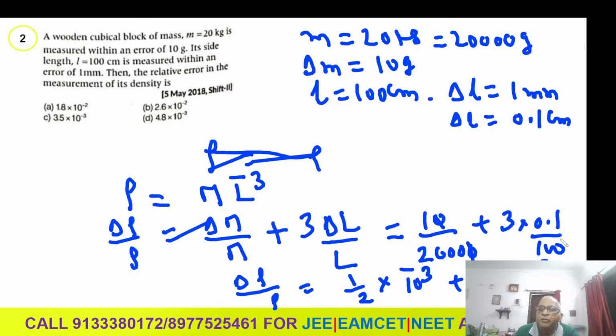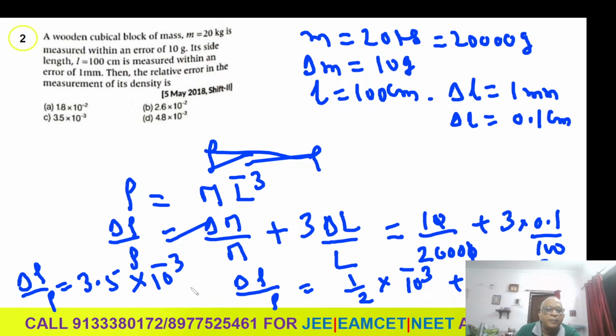Taking 10 to the power of minus 3 common, 0.5 plus 3 is 3.5. Therefore the answer is delta rho by rho equal to 3.5 into 10 power minus 3.